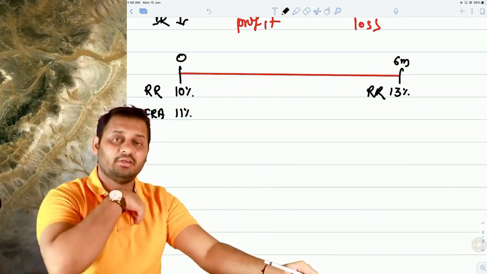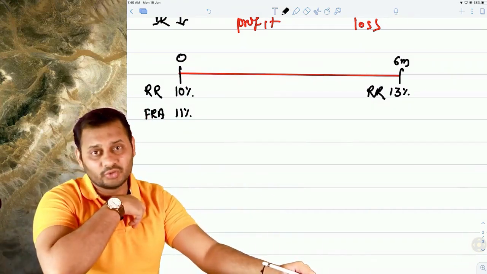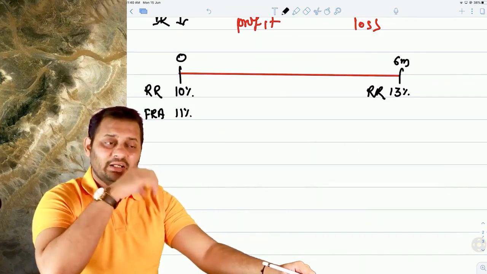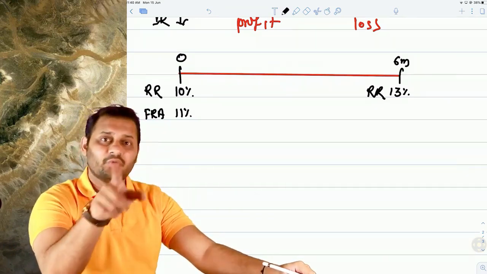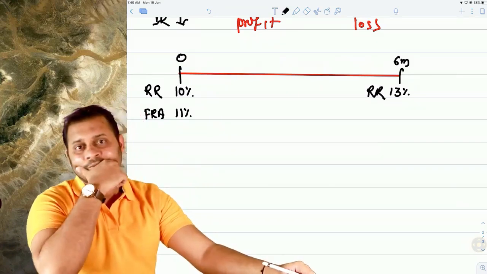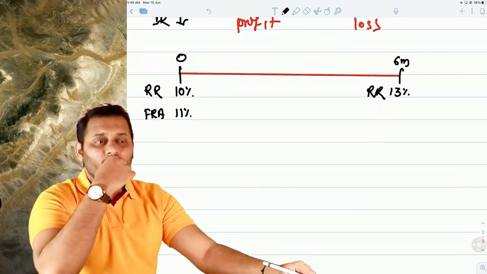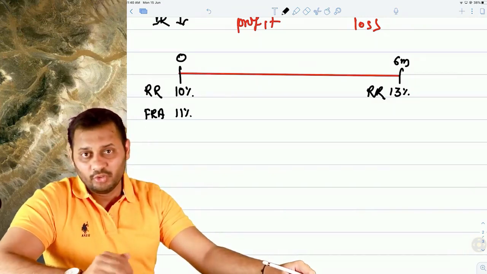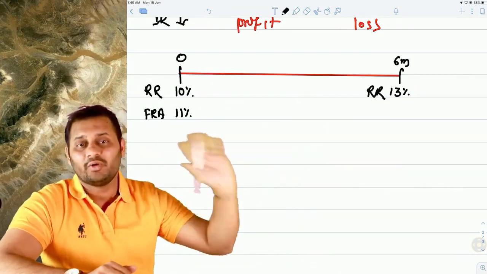You can enter into a forward rate agreement with anyone. Like you can enter into this agreement with me also. If you enter into an agreement with me, does that mean after 6 months I am going to provide you the loan? No. I can give you hedging. I cannot give you a loan. For the loan, you will have to go to the bank and borrow at 13%.